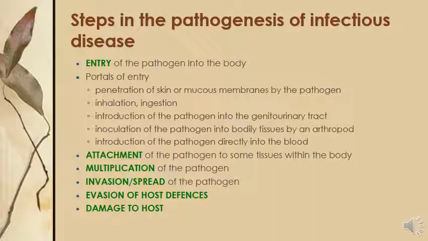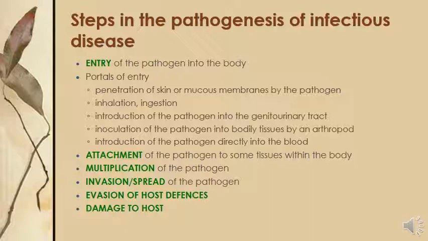Okay, then after entry, attachment of the pathogen to some tissues within the body occurs. When bacteria enter any body, they attach to specific cells. If the bacteria is more virulent, they can select any tissue for the infection. So attachment to that tissue is necessary for the further development of disease.